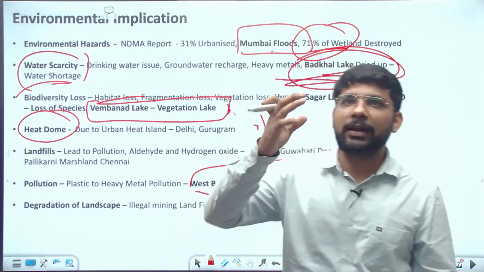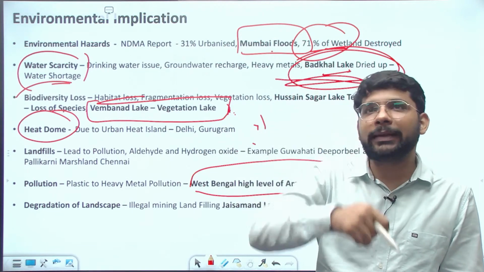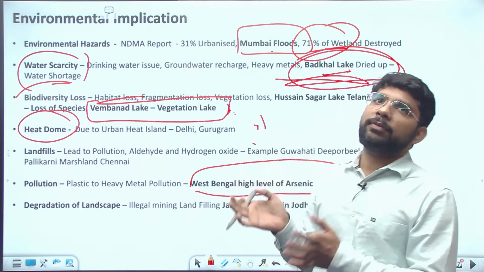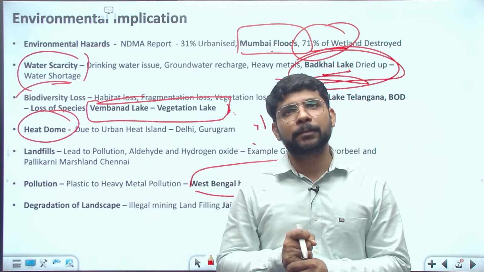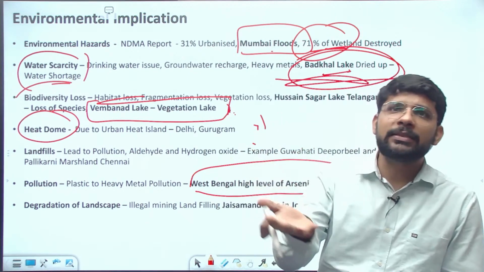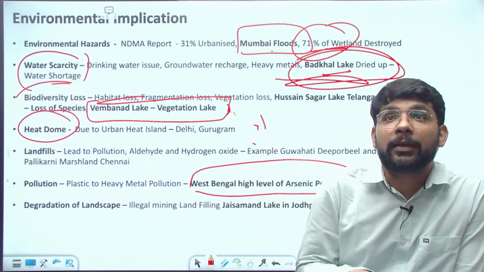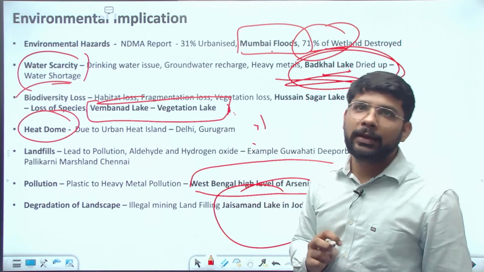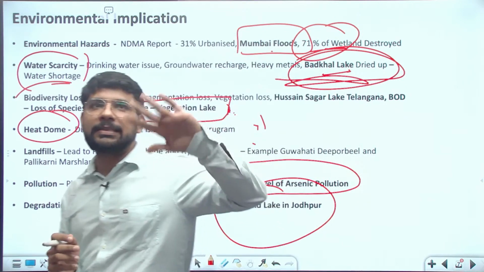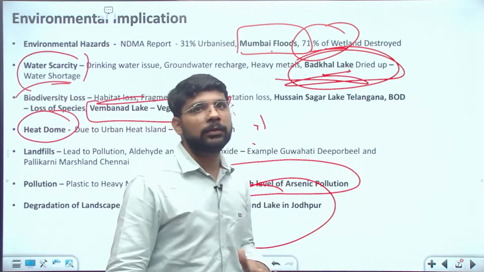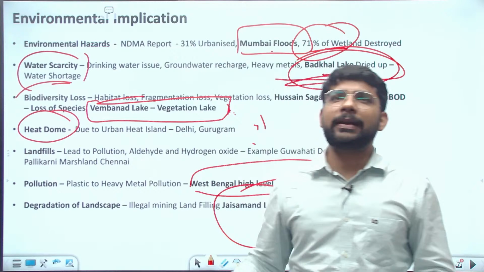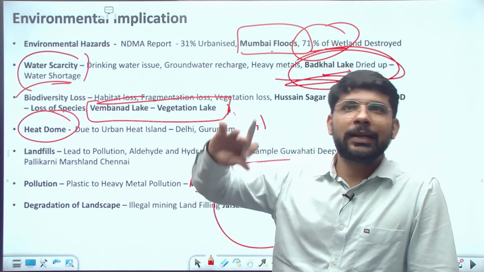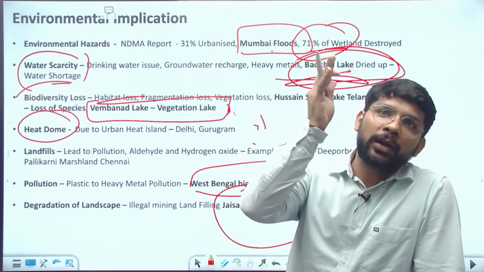If we are damaging the wetlands, it is also impacting the landscapes. It can be because of illegal mining, mining nearby the wetland area. A real-time example you can tell is Jaisalmer, Jodhpur, Jasmine Lake in Jodhpur. You can write this example. So if you are quoting 6-7 environmental implications with examples, you can get 5-6 marks in this type of question. These are the direct ones. But you need to write the examples which are related to the environmental implication.